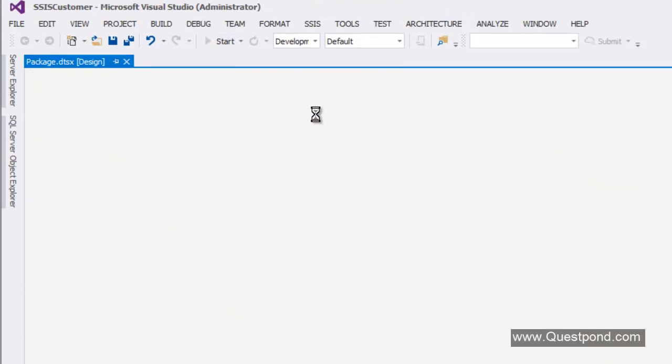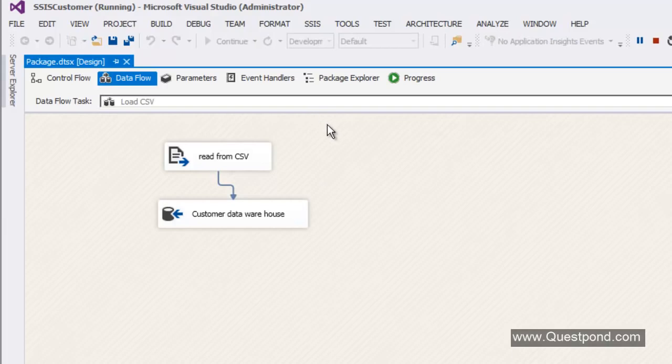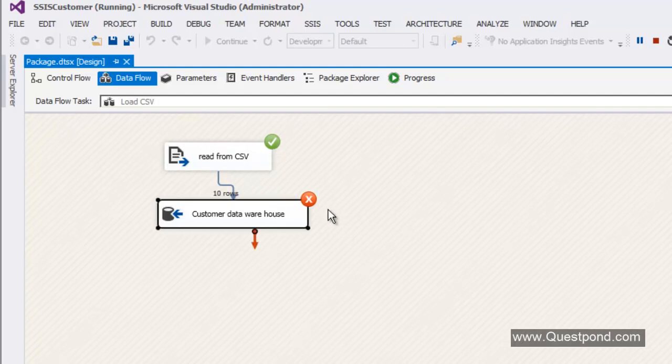So there you can see my SSIS package is running, and while it is running, you can see that if everything works fine, it actually shows you a green sign, but if there are errors, it shows you this red sign here. So you can see here, I have some errors. One is I'm seeing a green sign here, which indicates that reading from CSV is fine, but the time it went to insert into SQL Server, that means into the database, there was a problem. So you can see that there is a red sign over here.